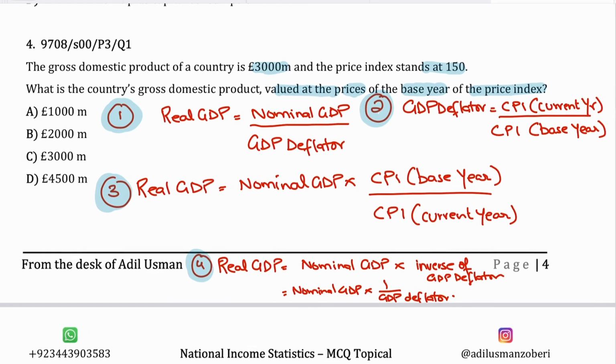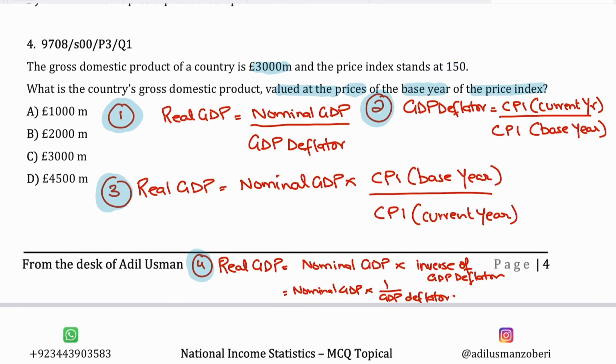And so economists use the GDP deflator for that. The GDP deflator helps to measure the overall level of inflation in the economy by comparing the current level of prices to the level of prices in the base year. So if your current price index is 150, and if we compare it to the price index of the base year, it's simply telling us that the price level has gone up by 50%, right?